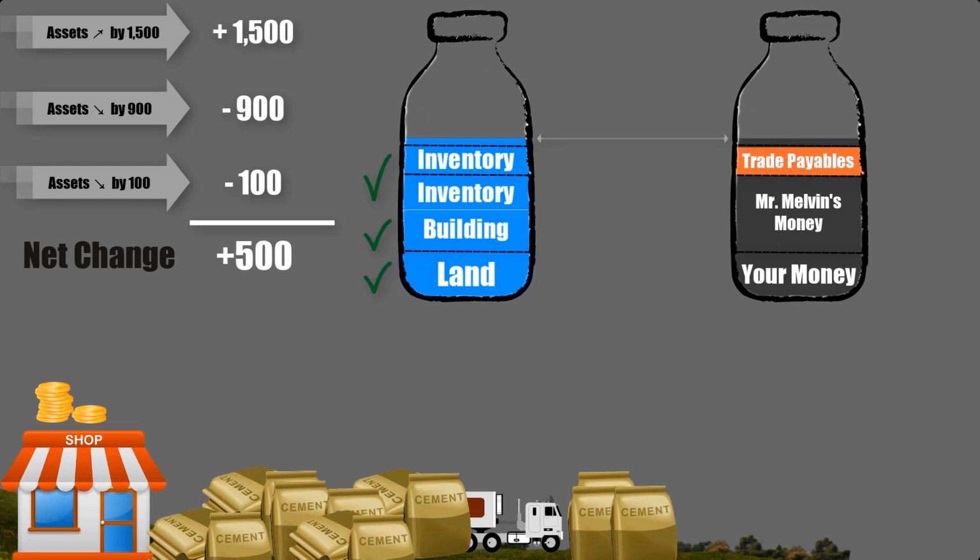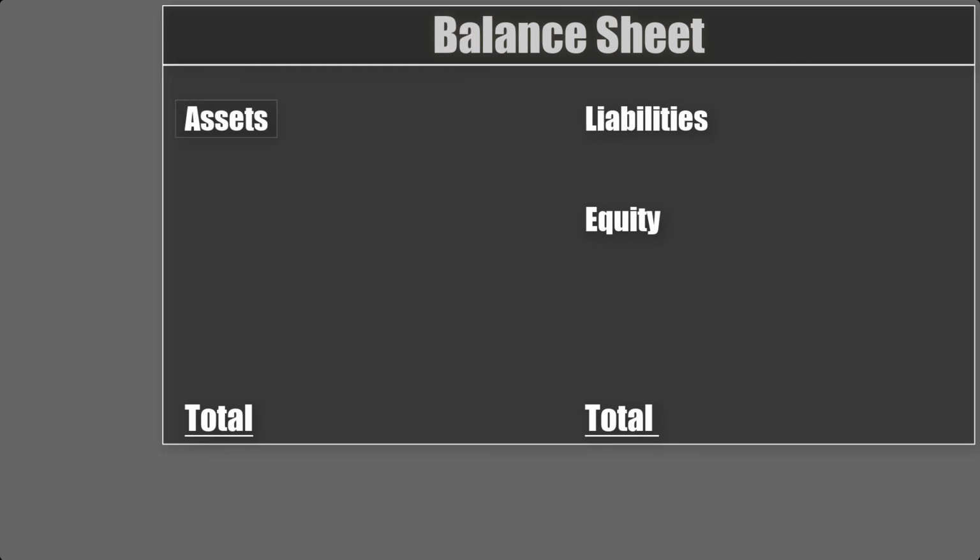To overcome this problem and have correct figures, in accounting we record the effect of each of these 3 steps individually. Let us see why this is important and very useful. Let's use some numbers so the concept becomes clear. We start with a new balance sheet. We have the assets and their total, and we have liabilities and equity and their total.